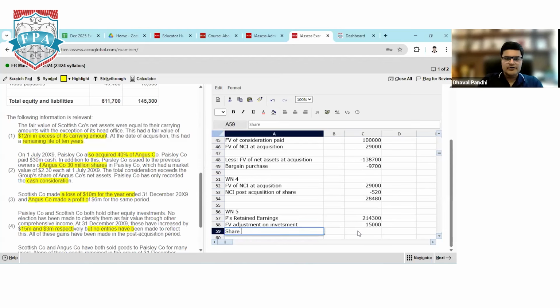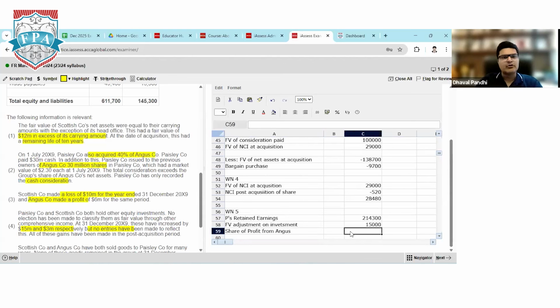We have a share of profit from the company we acquired, the associate, Angus company. Now, how much is the profit made by Angus company? The associate company has made a profit of 6 million, but we cannot take the full 6 million because we control 40%. You acquired the company on the same day the subsidiary was acquired, so we held the associate for a 6 months period.